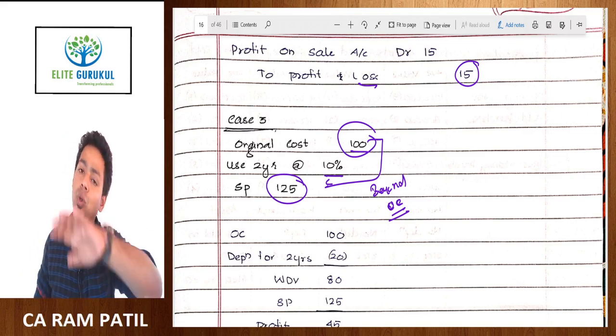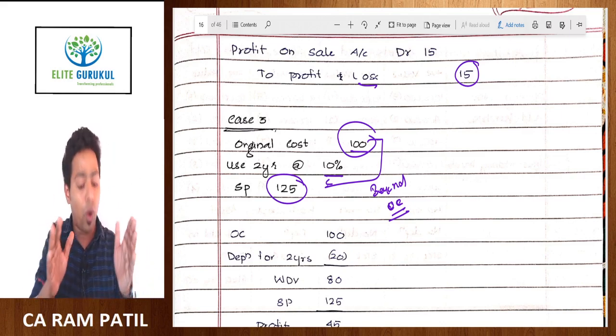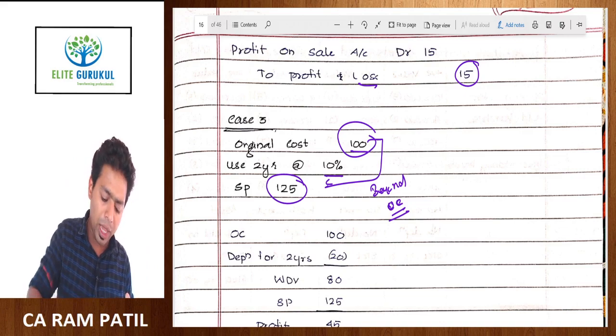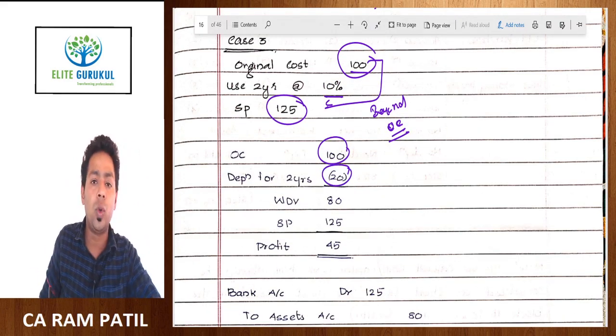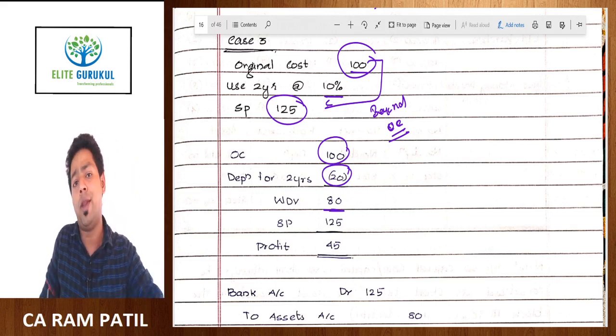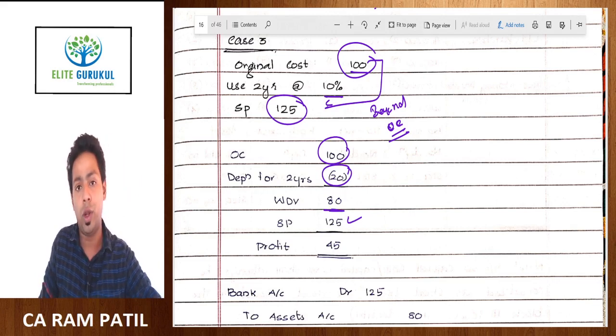This is something you should know. This is my assumption that you already know this transaction. How does this happen? 100 rupees is the original cost, depreciation for 2 years is 20 rupees, WDV was 80 rupees. You are expecting 80 rupees value from the asset, but in the market you got 125 rupees.